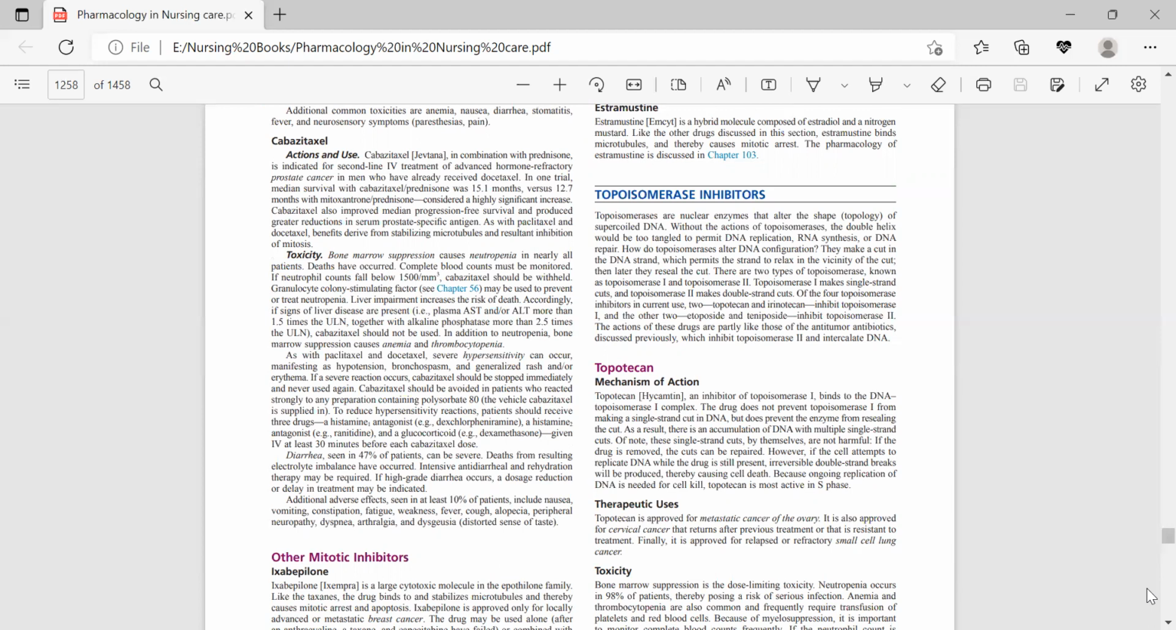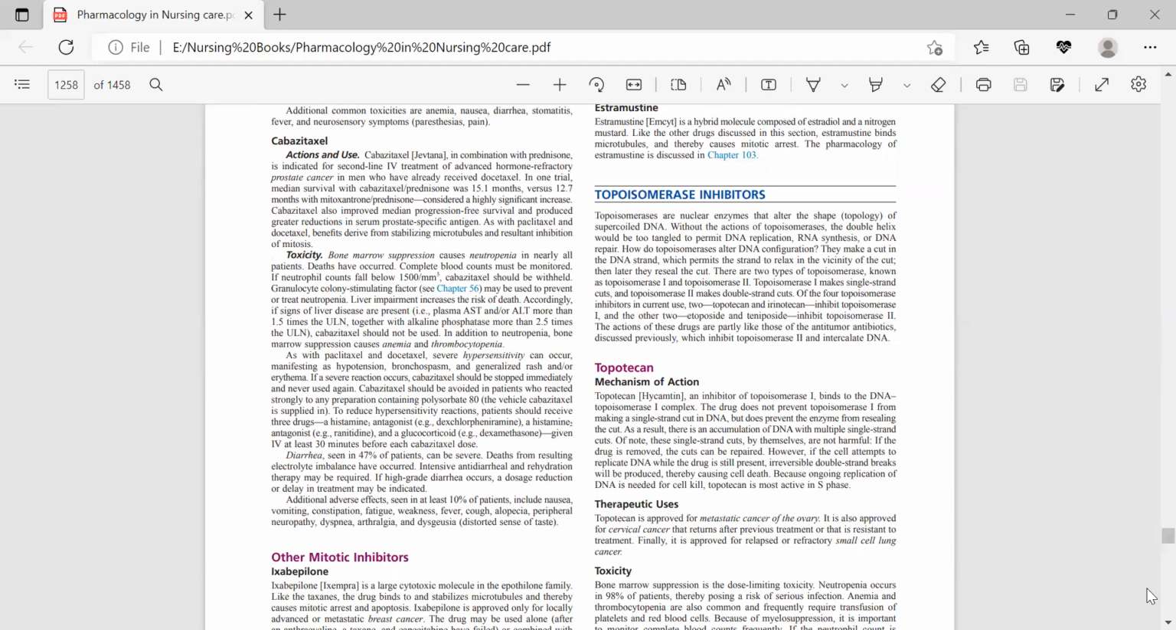Liver impairment increases the risk of death, and as with paclitaxel and docetaxel, severe hypersensitivity can occur, manifesting as hypotension, bronchospasm, and generalized rash and/or erythema. If a severe reaction occurs, cabazitaxel should be stopped immediately and never used again.